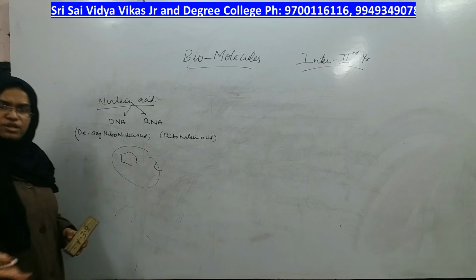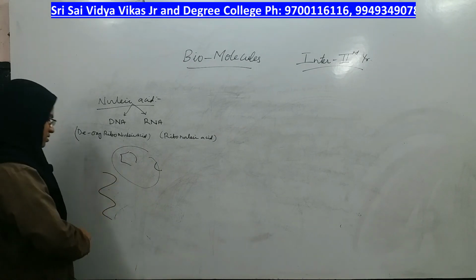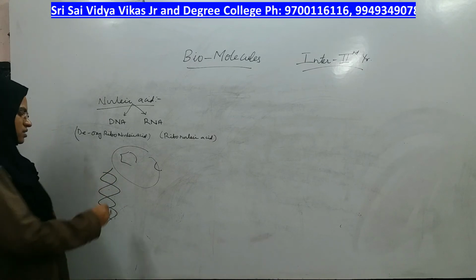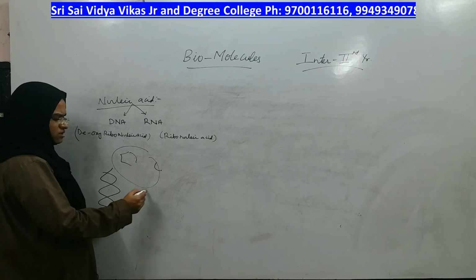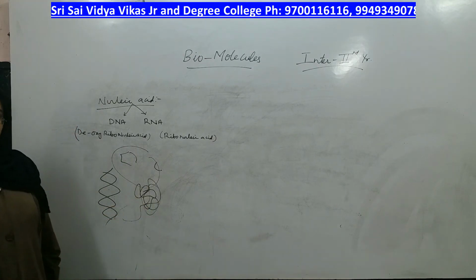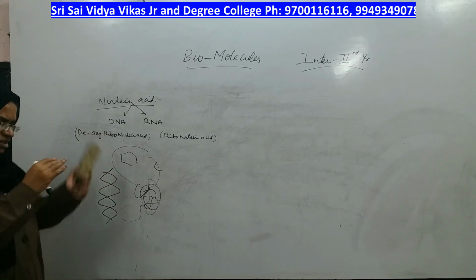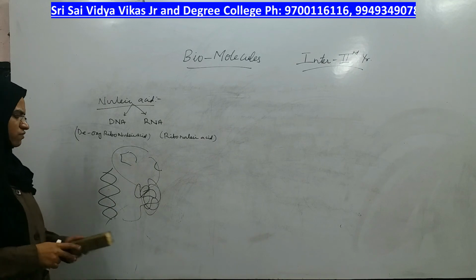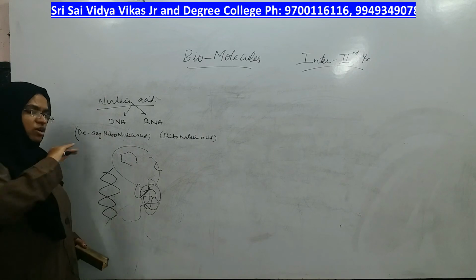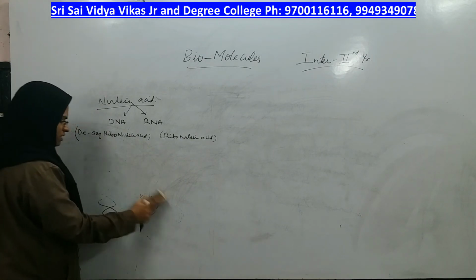Like that, so many nucleic acids will be arranged in the form of one strand that will complement another strand of the same type. This is one thread which is so much coiled in a cell that it is condensed. If you stretch it, it becomes very long. We will study how many units are present. But let us study the difference between DNA and RNA.